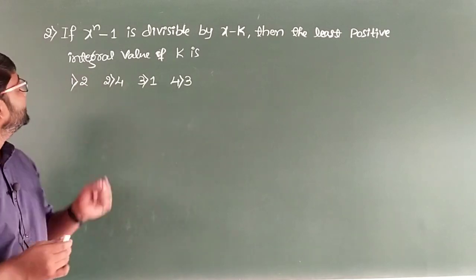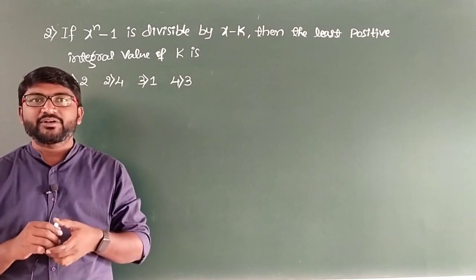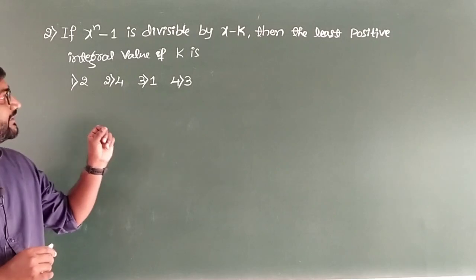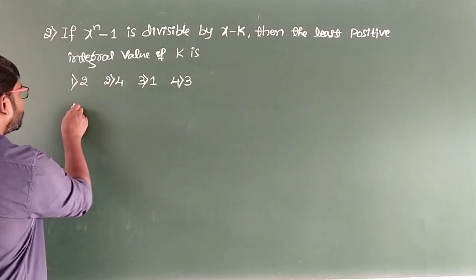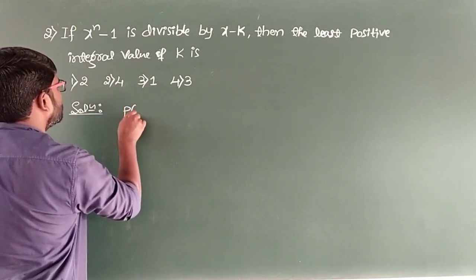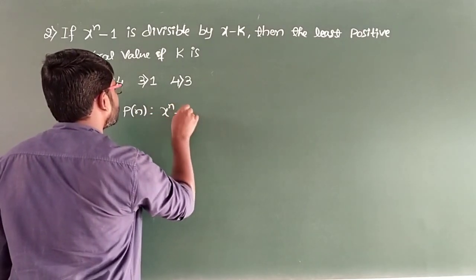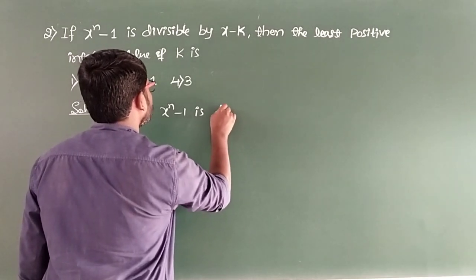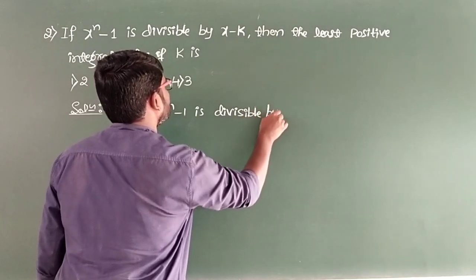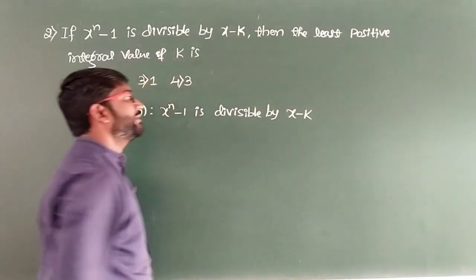Well, question number 2: if x to the power n minus 1 is divisible by x minus k, then the least positive integral value of k is, and the four options are 2, 4, 1, 3. So I will take this as P of n now. So P of n, the statement is x to the power n minus 1 is divisible by x minus k.